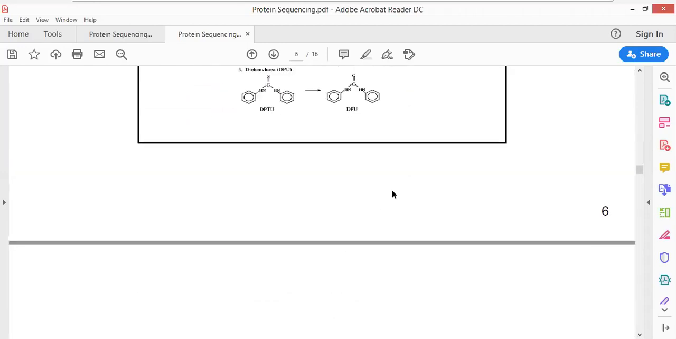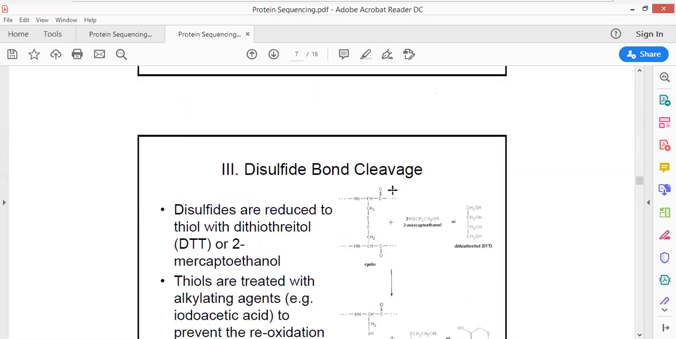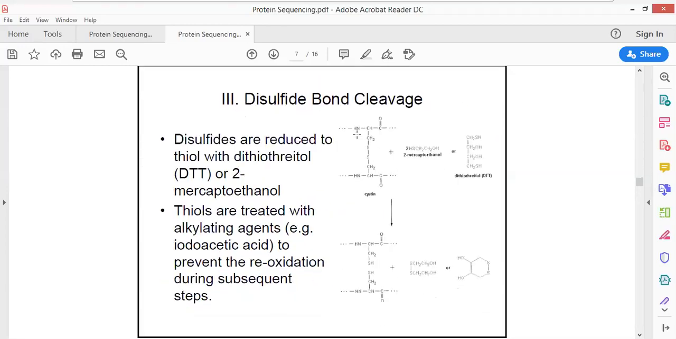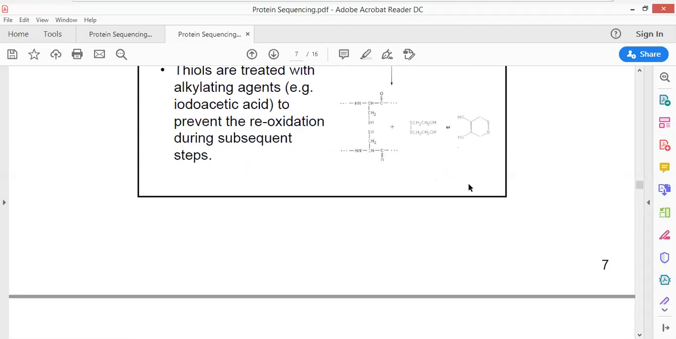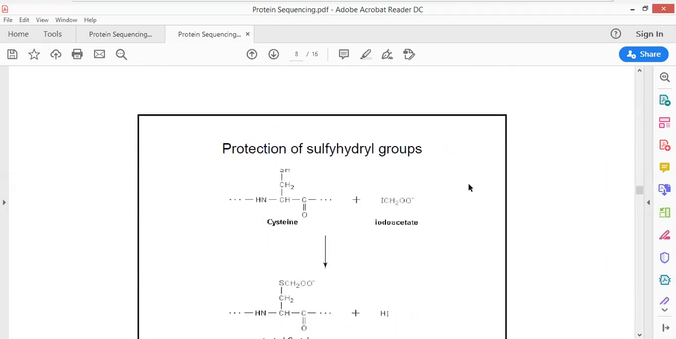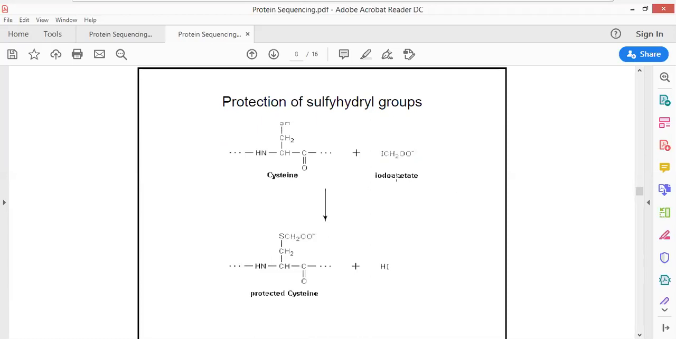Now, there are byproducts of the Edman degradation, not at all important. Disulfide bond cleavage, I have already told you, beta mercaptoethanol or dithiothreitol treatment could be used for their degradation. Protection of the sulfhydryl group. Okay, iodoacetate could be used in order to prevent the reformation of disulfide bonds between the molecules that have been separated.